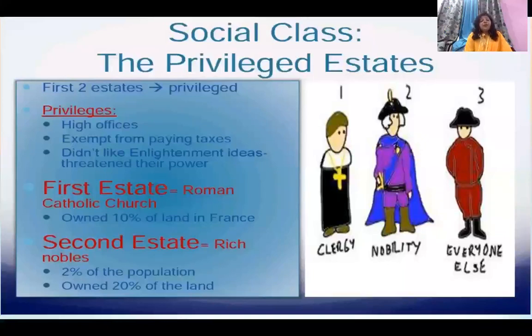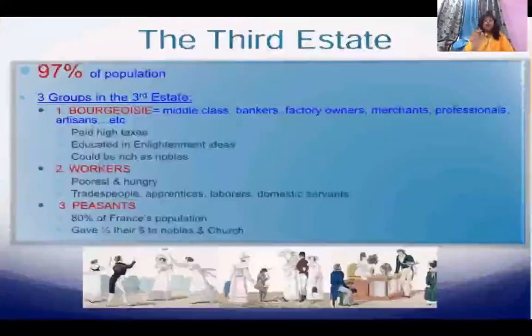As we have already discussed, let us have a recap of the first estate people, the people who belong to the Roman Catholic Church, or you can say the clergy, who owned 10% of land in France. Second estate people were the rich nobles who were just 2% of the population, and they owned 20% of the land. The remaining land was owned by the richer members of the third estate.